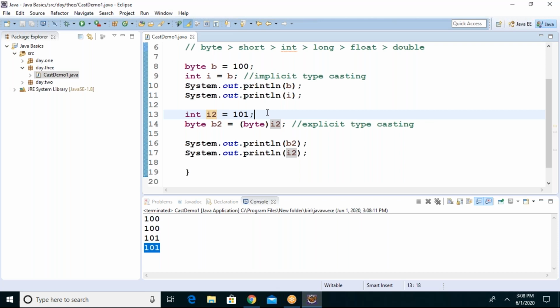Am I clear to all? Is that clear, guys? Yes, sir. In object typecasting, we'll see it when we start object-oriented programming.